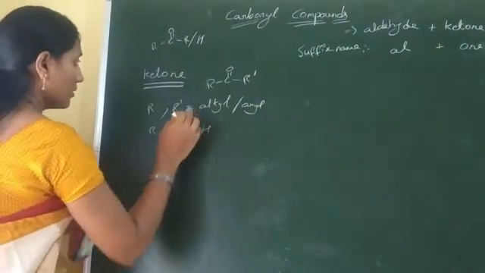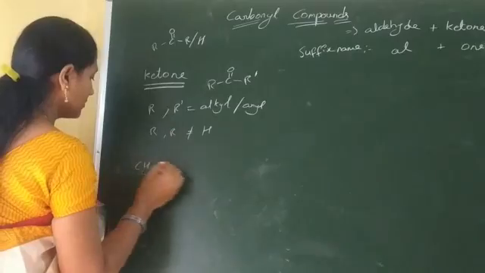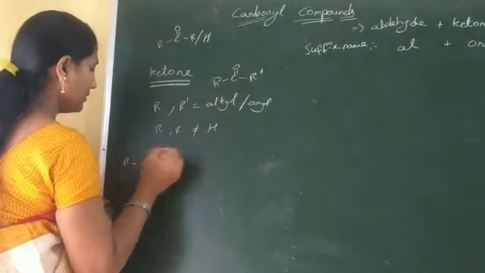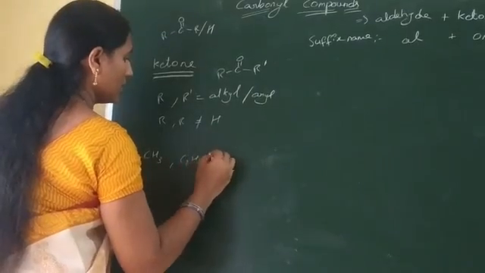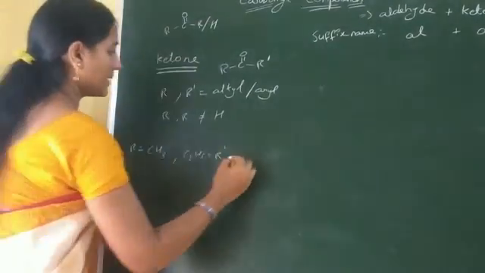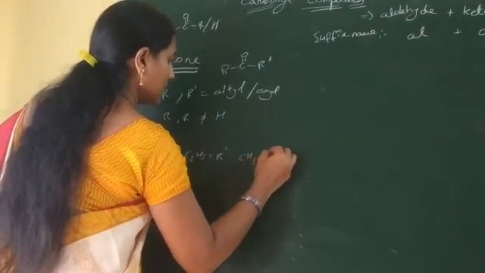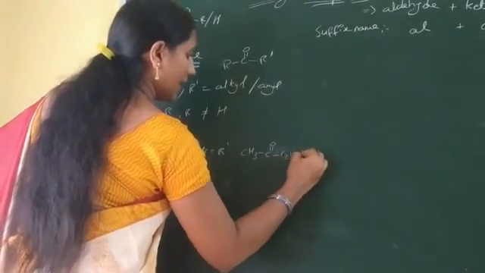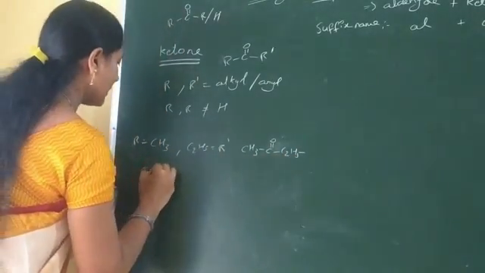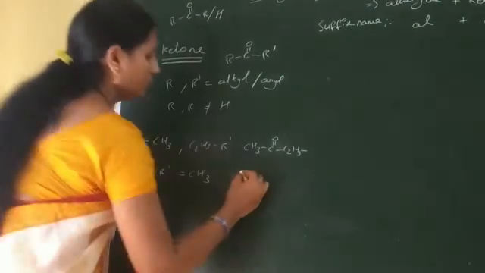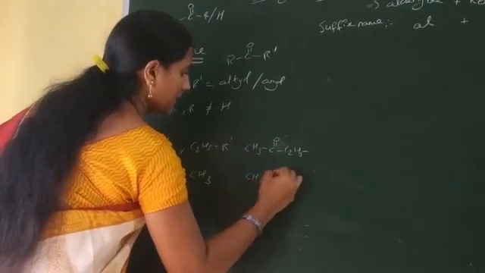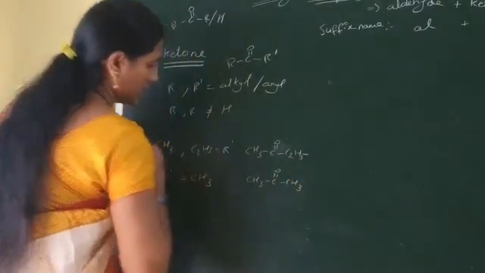Put one methyl group replaced by R and the ethyl group replaced by R dash. The compound is CH3 C double bond O C2H5. Like R and R dash replaced by the same alkyl group, the compound is CH3 C double bond O CH3.